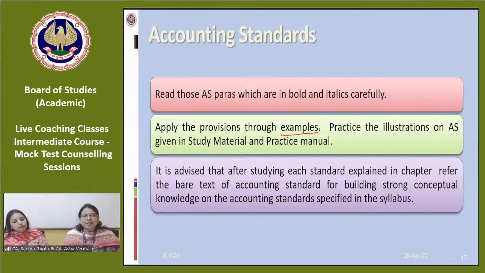What type of examples? Small examples we are giving in the study material itself. If you have studied the study material thoroughly, you will know that small examples are given there, and we are providing a variety of questions in the test your knowledge section, where you can solve the questions on your own, and answers are also provided.